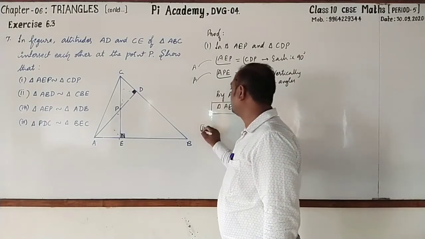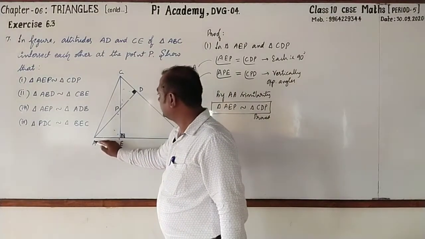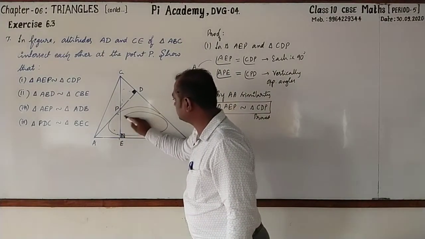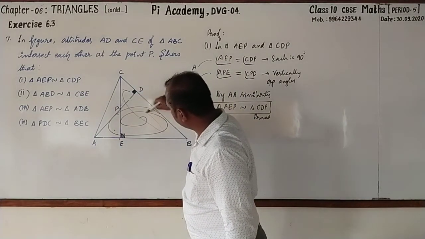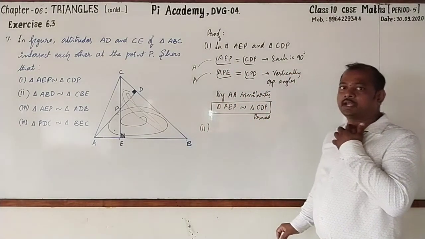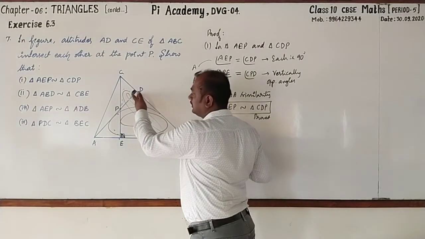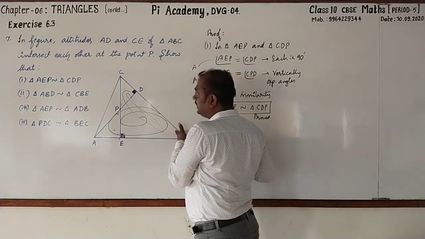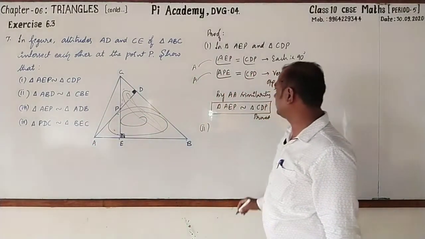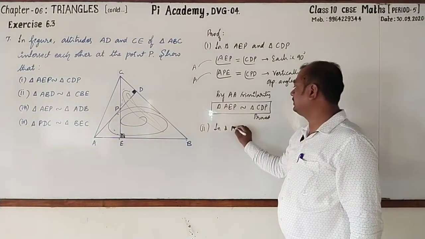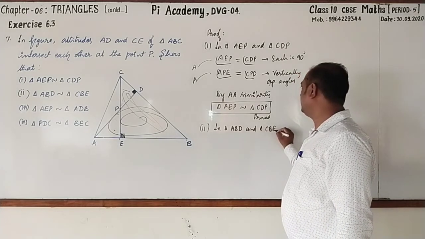Yes. Now let's go for the second one. ABD and CBE. ABD, this triangle, and CBE, this triangle. See, both are right angle triangles, and obviously right angles are there. Then not only that, see that B is common for both. Here only you can come to know that. See, B and B, common angle is there. So let us write, in triangle ABD and triangle CBE, in these two triangles,